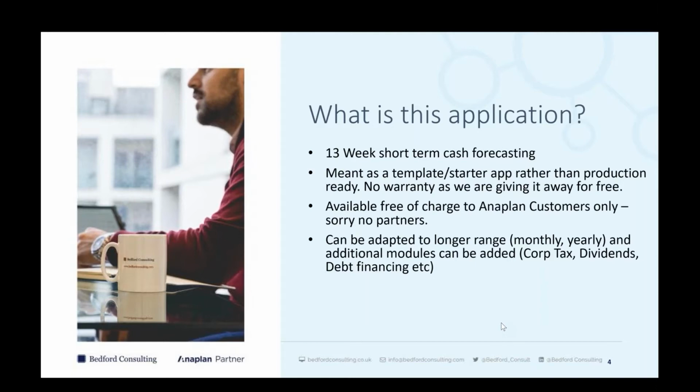And although the model only looks at 13 weeks with a focus on short-term cash, of course, in the present situation that we're in, short-term cash with current volatility is a key focus, I think, for all organizations. But the model can be adapted to longer time ranges, monthly, yearly, and so on. And of course, it can have additional modules as well. So we can add modules in relation to, for example, corporation tax, dividends, debt financing, and so on. As with every Anaplan model, it's scalable, it's flexible, and you can make the changes and customizations that you would need and want to make. But here, of course, you have a nice base to start from in this app.